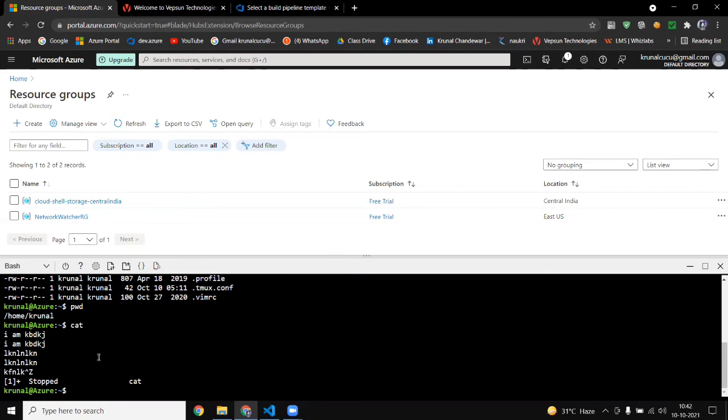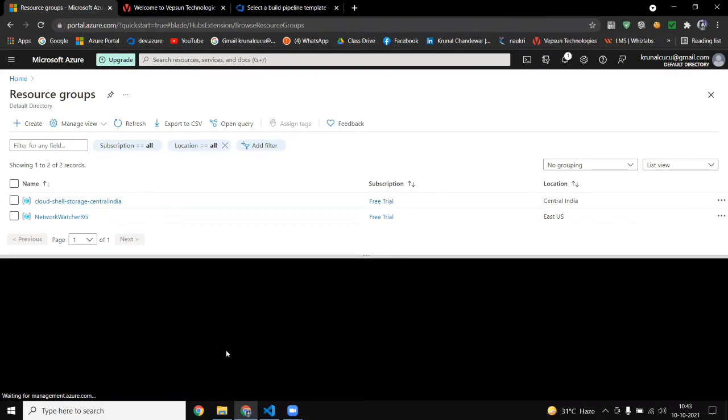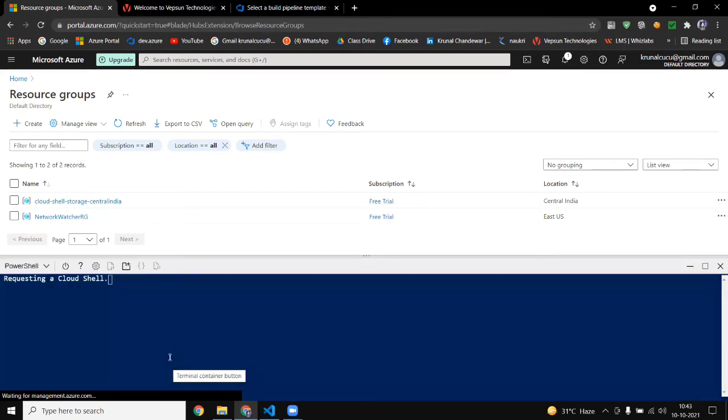Now I am running a Windows machine here, but still I can execute Linux commands. How is it possible? Because of the Cloud Shell. In Cloud Shell, you get an option of Bash where you can execute Linux commands also. Similarly, you can execute PowerShell commands here, those are of Windows, which we call PowerShell commands.